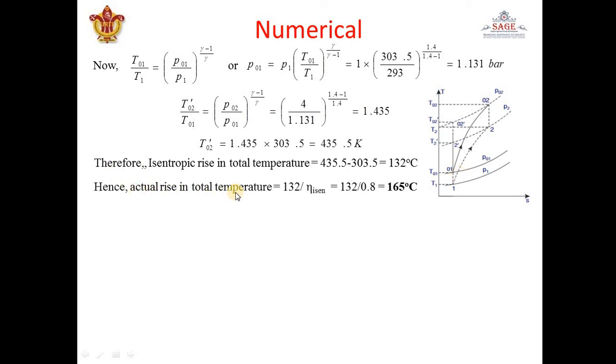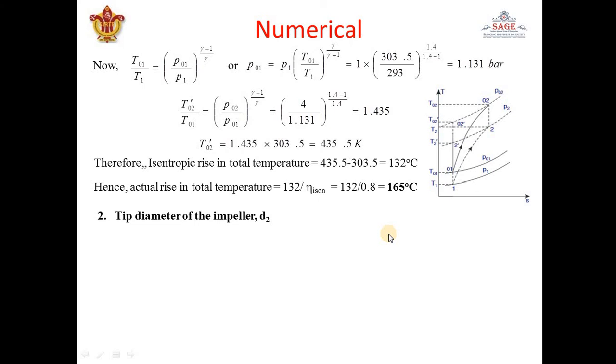And actual rise in temperature, isentropic efficiency is given 80%. So isentropic temperature rise divided by isentropic efficiency will give actual rise in temperature 165, which is asked in the question, actual rise in temperature. So first we have calculated isentropic rise in total temperature 132, and we have divided it by isentropic efficiency, because isentropic efficiency is isentropic temperature rise by actual temperature rise. Okay, we have seen this formula in previous example.